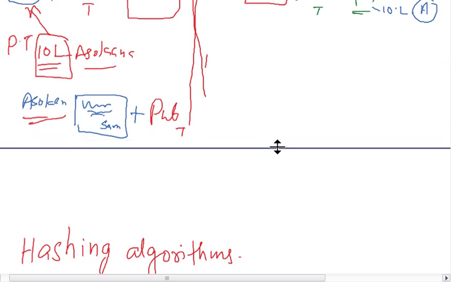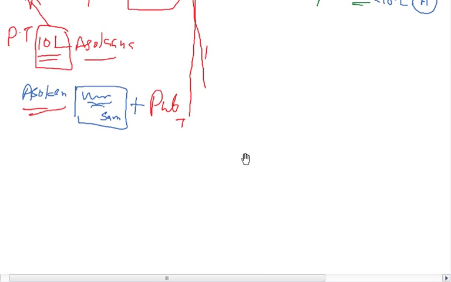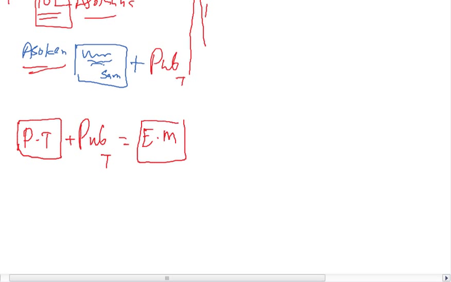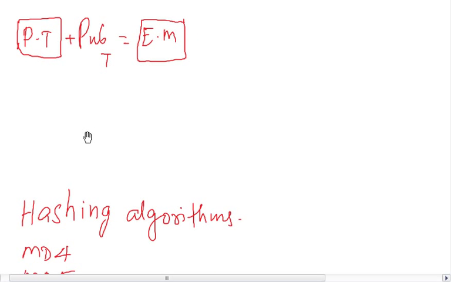And how do we make sure of the authentication part of it? Let's see. A plain text message is taken by Sam and it is encrypted with the public key of Thomas. This is the encrypted message. Now after doing this, Sam takes the same plain text message and runs a hashing algorithm.